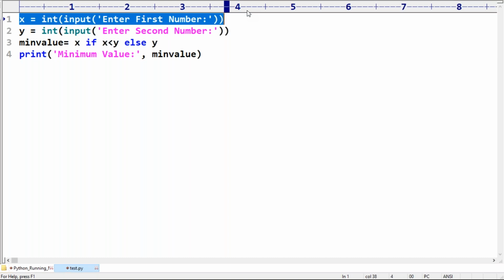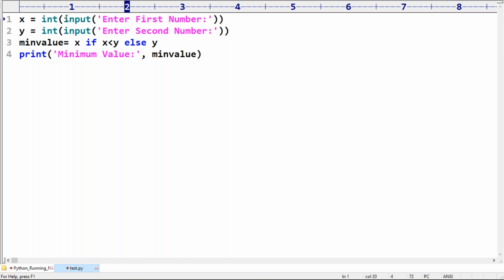So even if you enter a number, it is always going to return the string form only. That string we compulsorily have to convert into the int type. Remember, right? Okay.